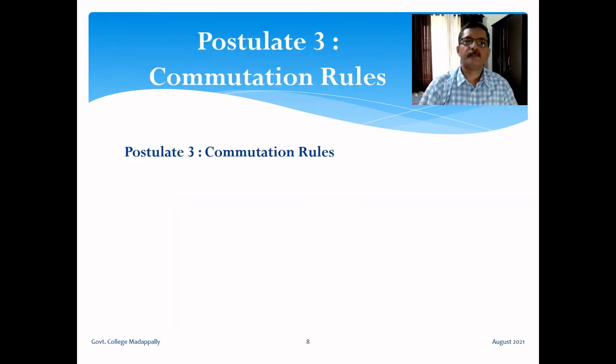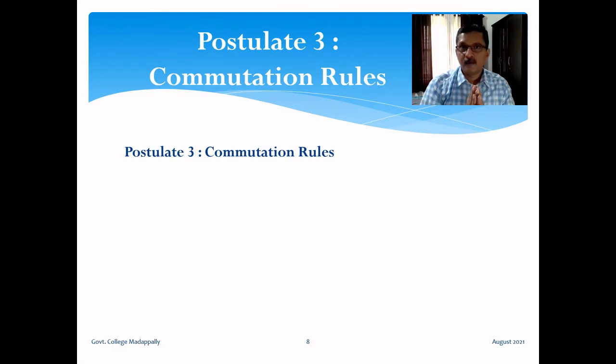The third postulate is about commutation rules. In the first postulate, we saw how to represent the state of a system by a vector in the Hilbert space. Then in the second postulate, we have seen how to represent a physical quantity of the system by a Hermitian operator acting on the Hilbert space. Now in the third postulate, let's see how these Hermitian operators are constructed. So we know the way is: if the operator has a classical counterpart, express the classical quantity as a function of position and momentum, and replace position by the position operator and momentum by the momentum operator.